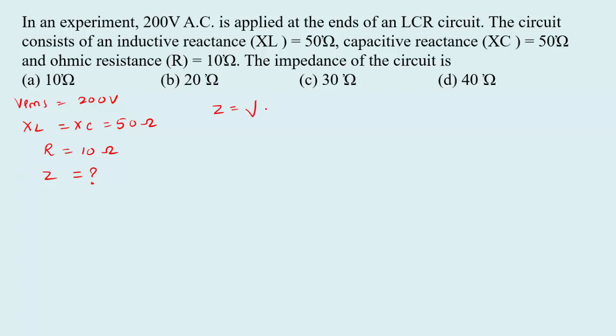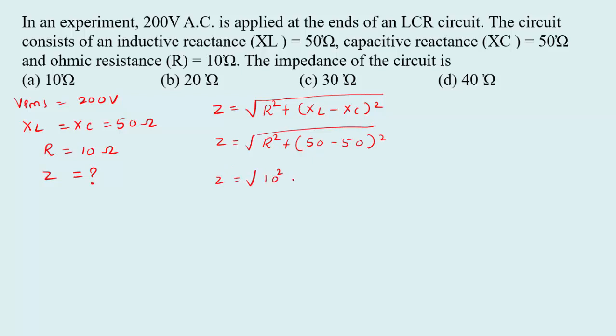Impedance is given by Z equal to root of R square plus XL minus XC whole square. Here XL and XC are both 50, so Z equal to root of 10 square plus 50 minus 50 squared, which is 0. So root of 100, Z equal to 10 ohm. So option A is right.